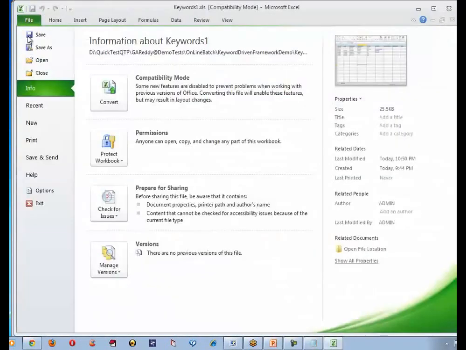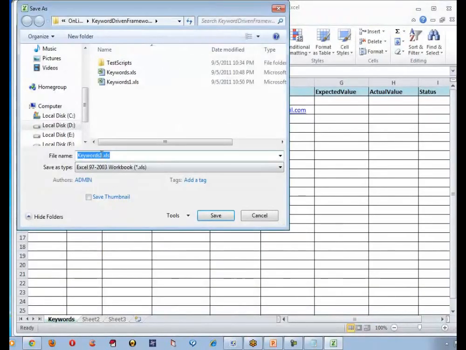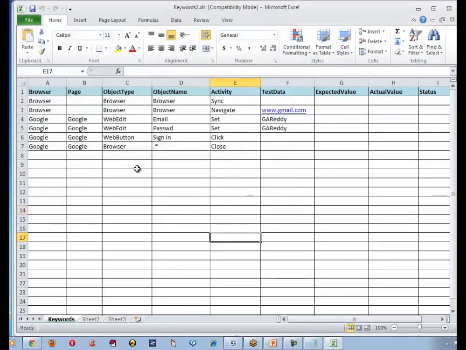Let me save it as keywords. This time Yahoo. Web edit email password. This is okay. This is called login, correct? And this is called sign in. So I'm done. Let me close it.